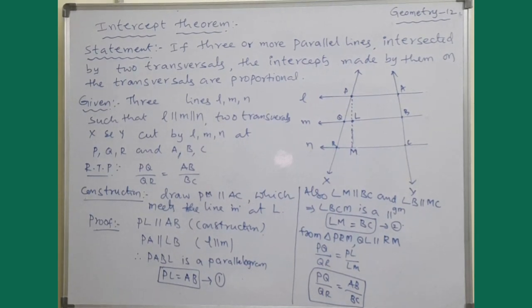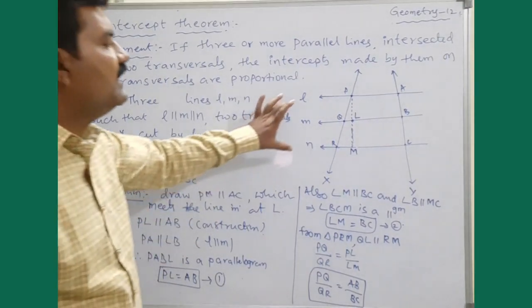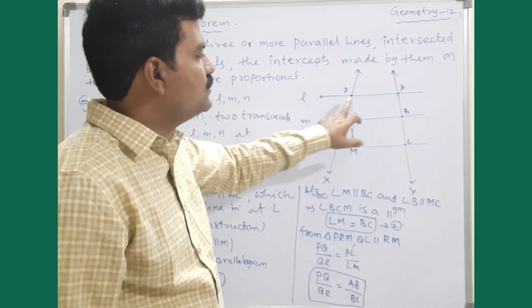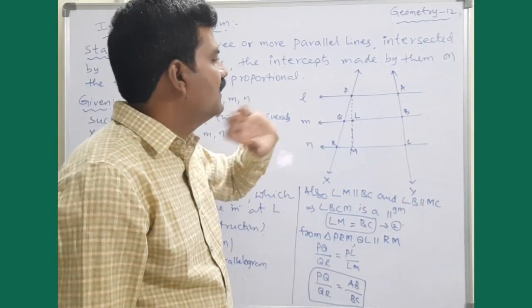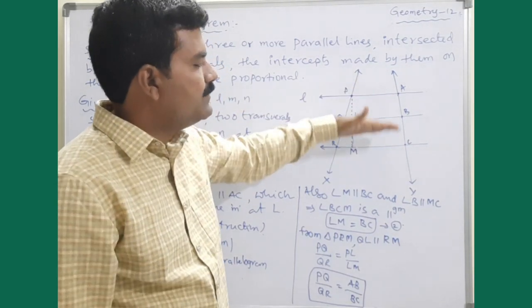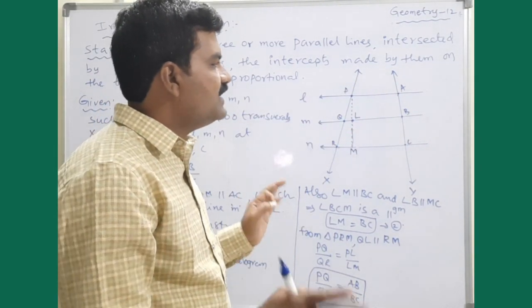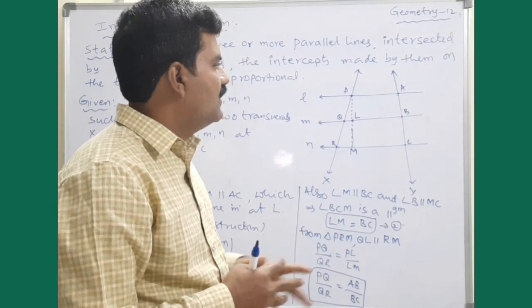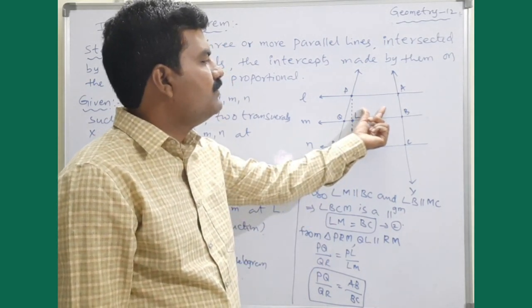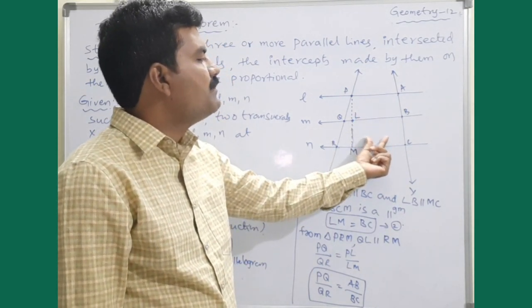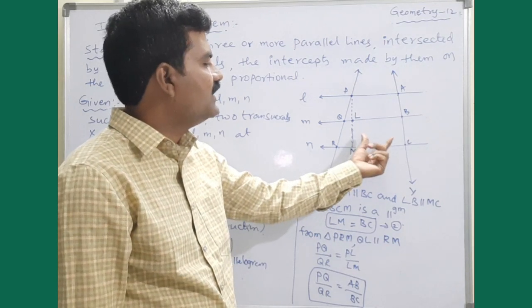See, very simple, children. 3 parallel lines intersected by 2 transversal lines at points P, Q, R and A, B, C. My intention is to prove that this is a parallelogram as well as this is also a parallelogram.